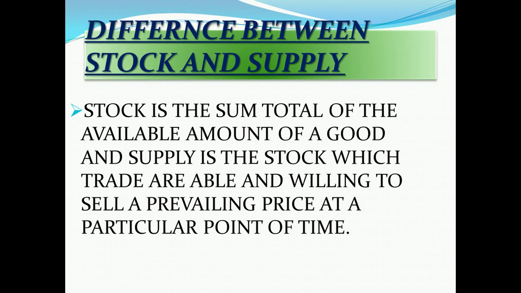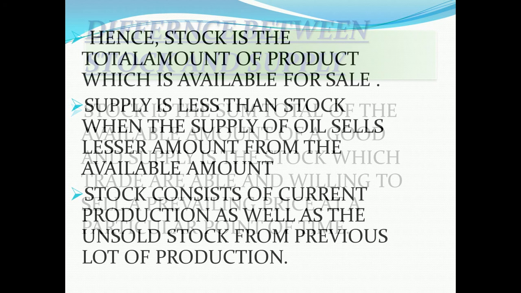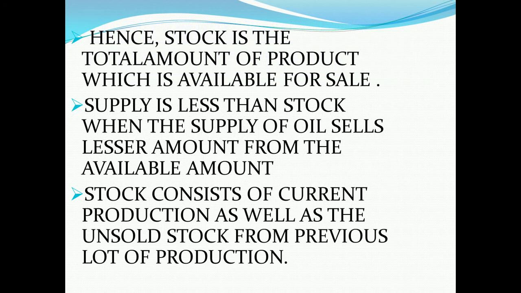Now the differences between stock and supply. Stock is the total available amount of a good, and supply is the stock which traders are able and willing to sell at the prevailing price at a particular point of time. Stock is the total amount of product available for sale. Supply is less than stock when the seller sells a lesser amount than the available amount. Stock consists of current production as well as the unsold stock from the previous lot of production.